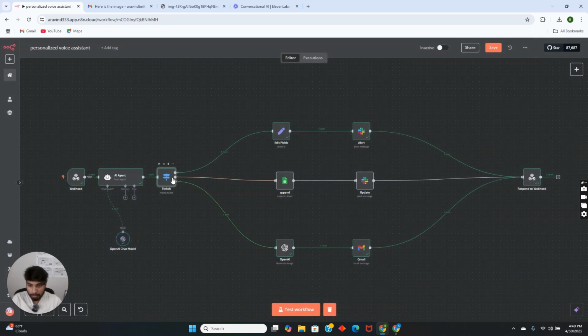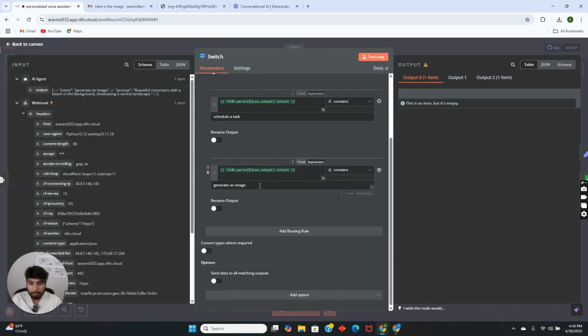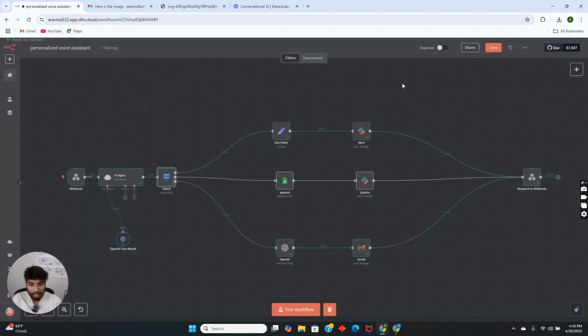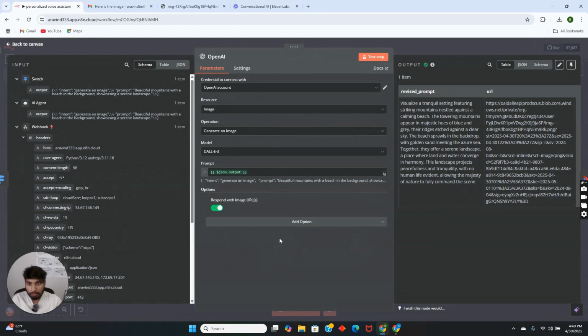Here our output generated an image, so it matches this, then the third wire has to be triggered, and it will go to OpenAI and generate an image. Not only the image, I said to respond with image URLs. That way we can get the image URL in the mail. So we got the image URL. If not, we can